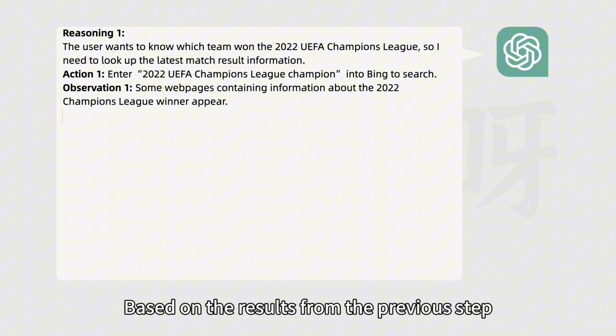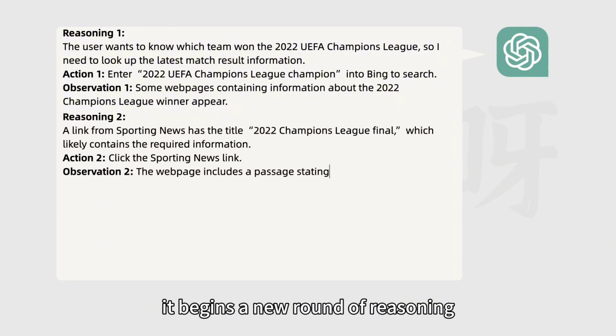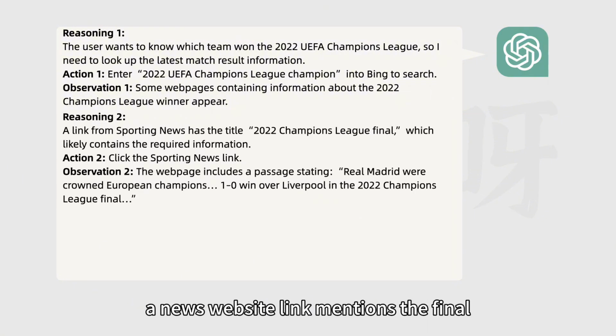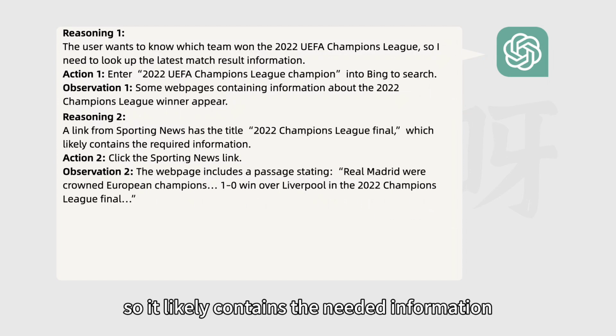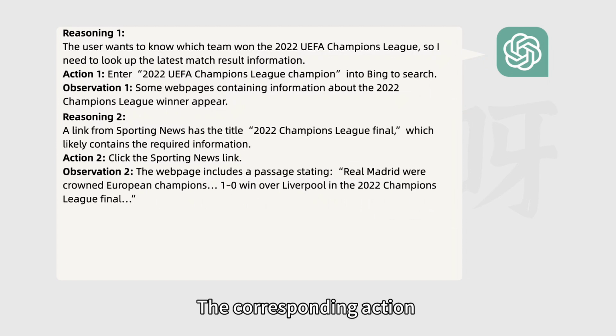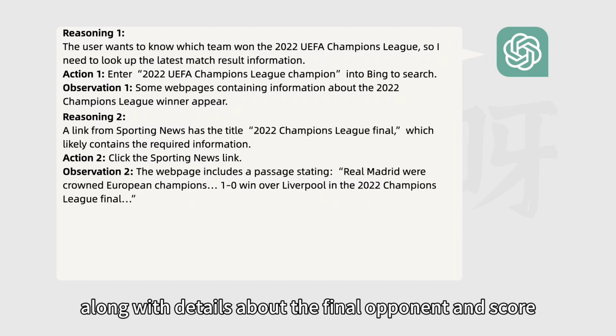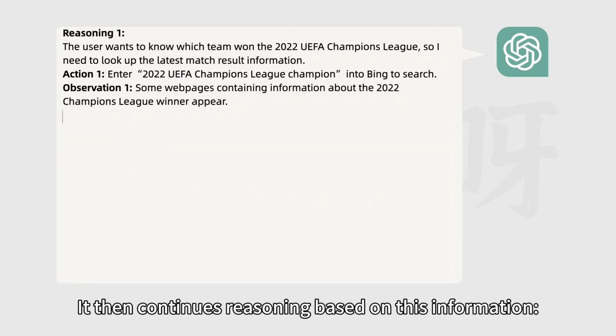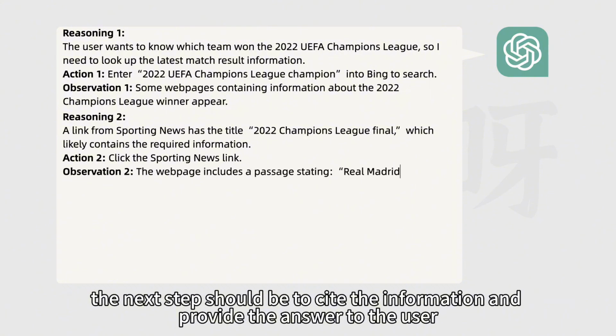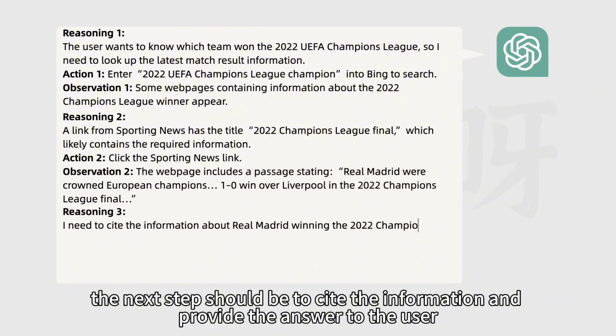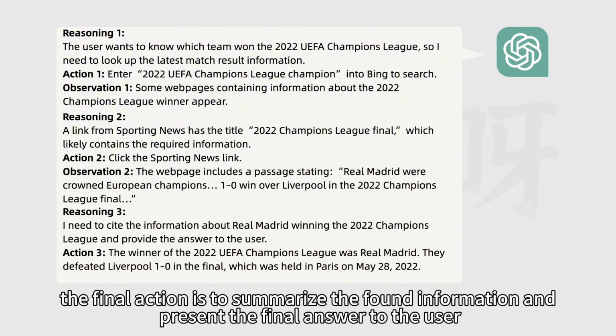Based on the results from the previous step, it begins a new round of reasoning. A news website link mentions the final, so it likely contains the needed information. The corresponding action for this step is to click on that link. After entering the web page, it observes a passage mentioning the winning team, along with details about the final opponent and score. It then continues reasoning based on this information. The next step should be to cite the information and provide the answer to the user. Therefore, the final action is to summarize the found information and present the final answer to the user.